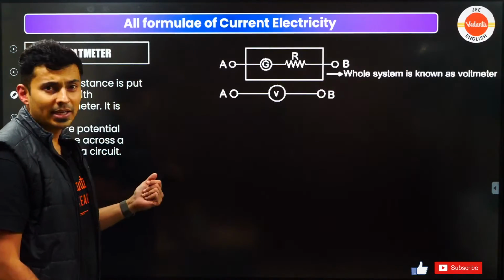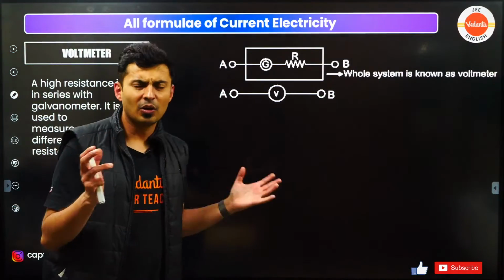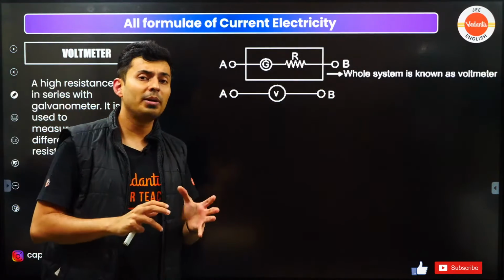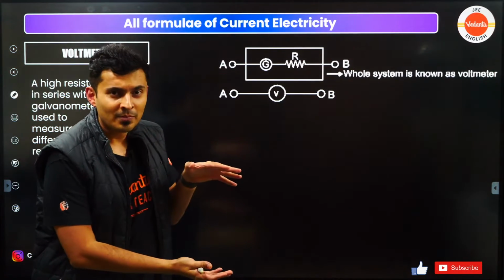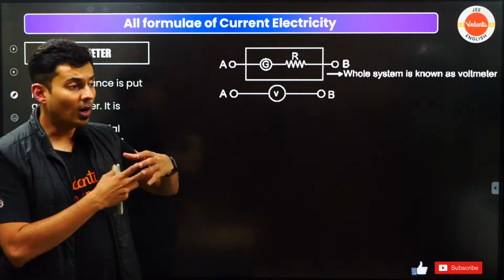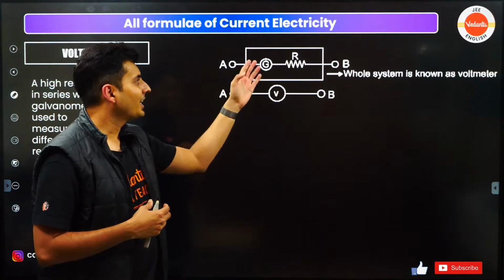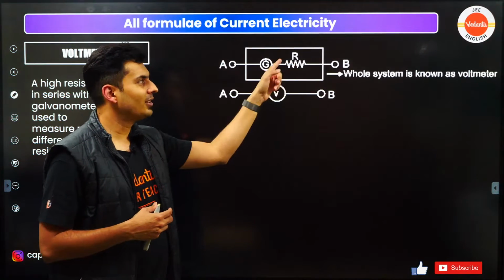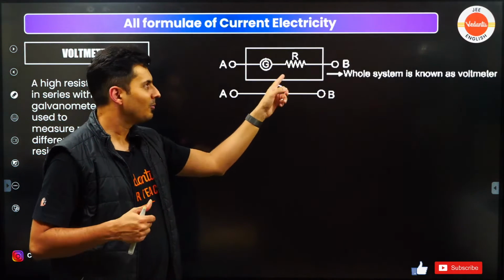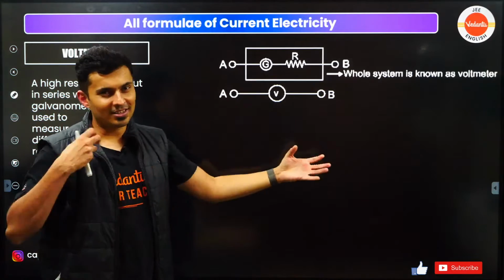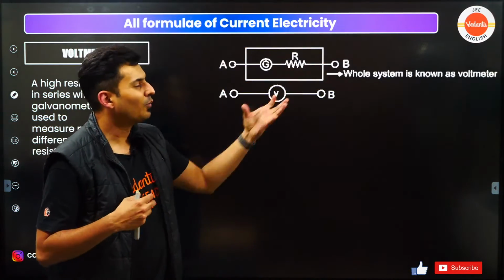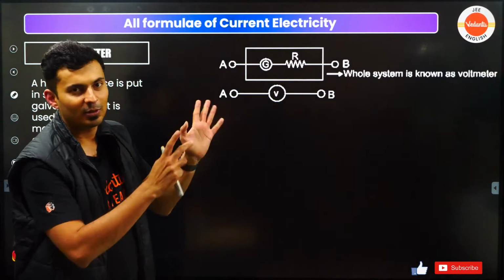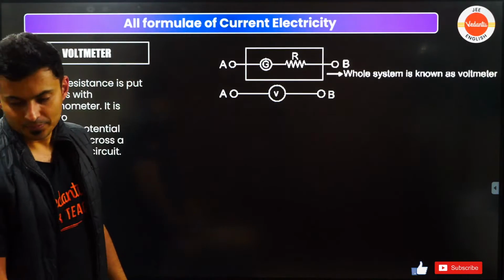Next concept, voltmeter. Voltmeter has very large resistance. How is a voltmeter connected? In parallel. How do you make the resistance very large? By connecting a resistor in series with it. So the galvanometer is connected with an external resistance in series to make the resistance large. So as a whole, the voltmeter has very large resistance. So it is connected in parallel to the circuit, right?